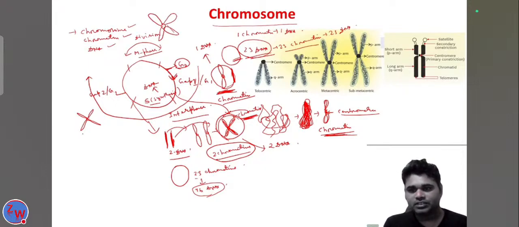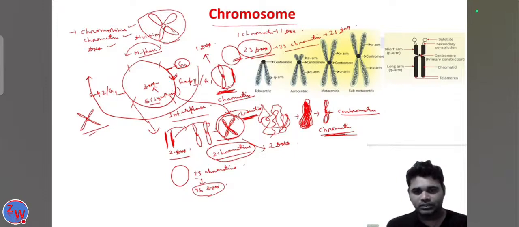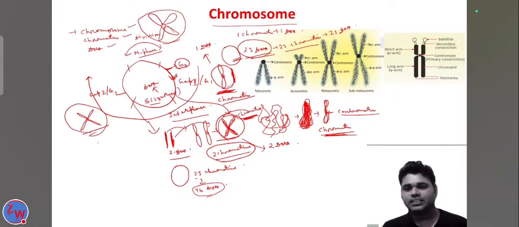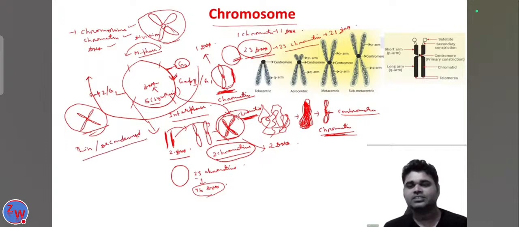Look at this structure, this one, and this one. What is the difference between this structure and this structure? During the interphase, that means in the S phase and the gap 2 phase, the same chromatin structure is present, but this chromatin is present in a thin or decondensed structure.